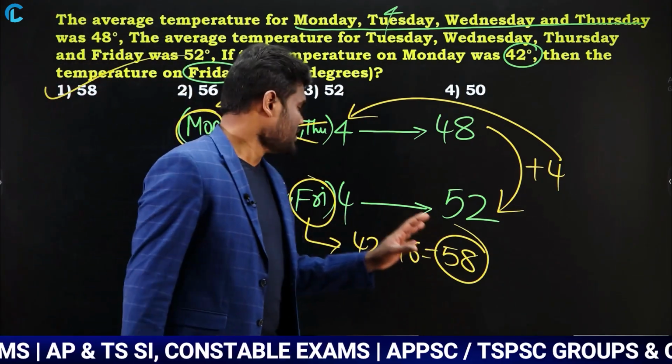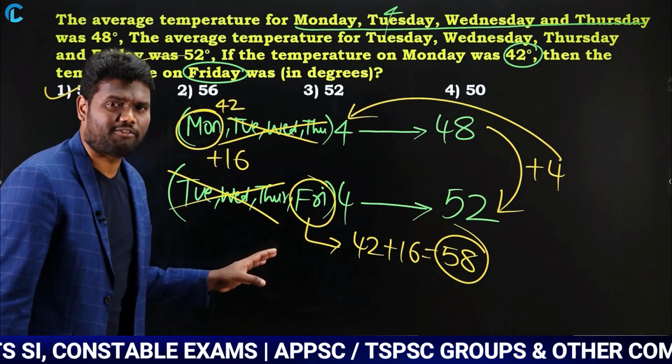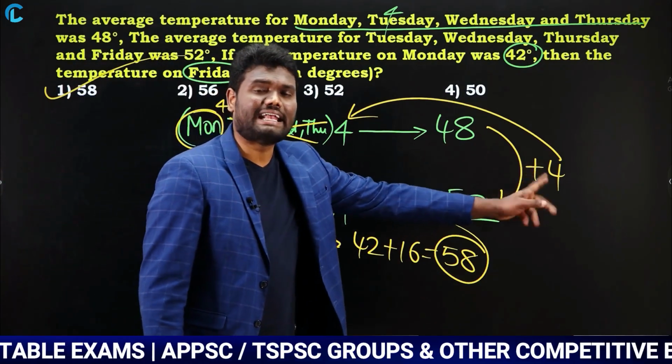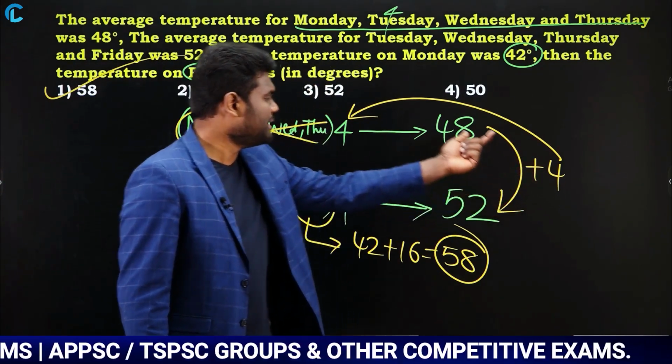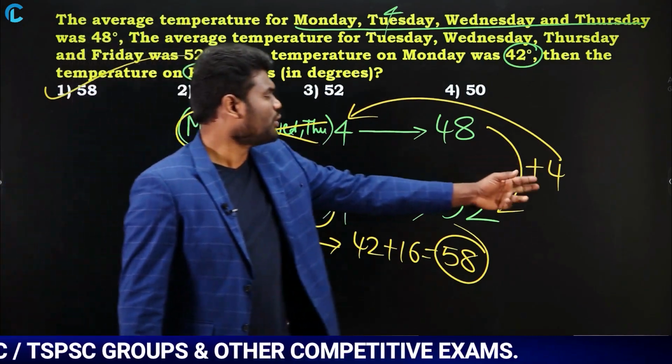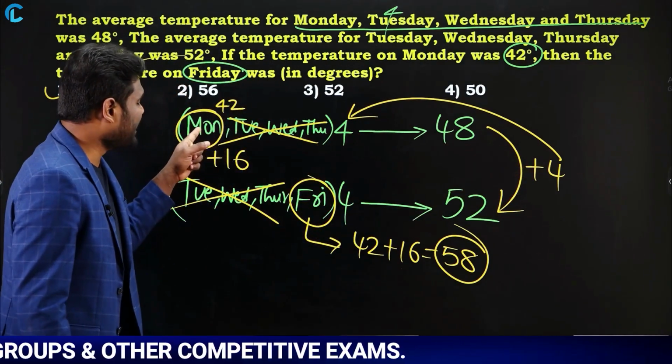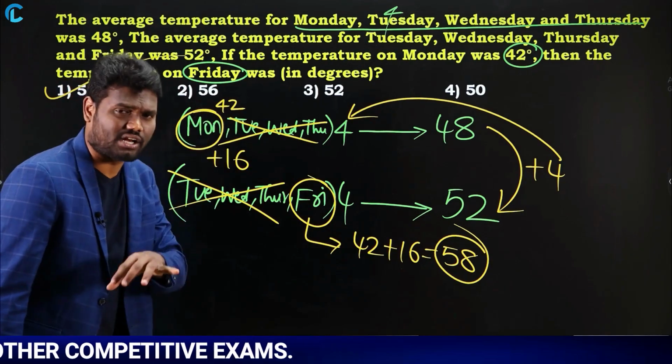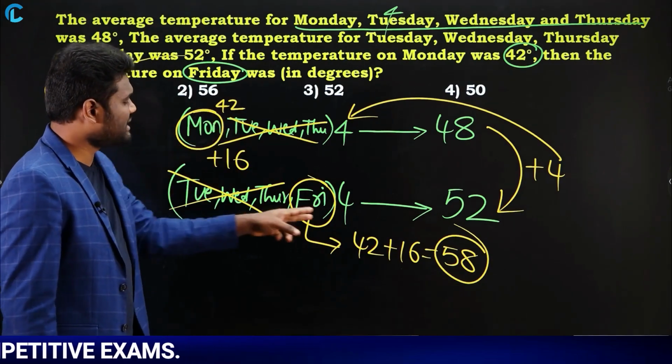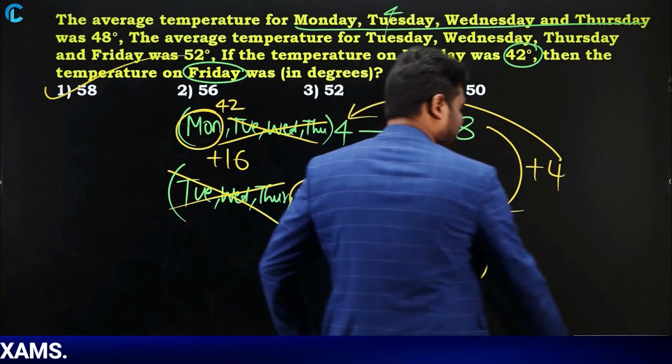Very, very simple question. Whenever you have questions in this particular format, just concentrate only on right hand side difference. Right hand side difference multiplied with left hand side top number. So 4 into 4, that is 16. So from Monday to Friday you have 16 extra. If Monday is 42, 42 plus 16, you can say that the answer is 58.